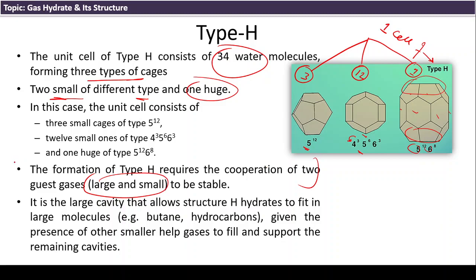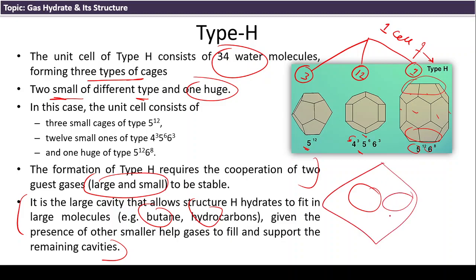It is the large cavity that allows the structure H hydrate to fit large molecules like butane and other hydrocarbons, given the presence of other smaller help gases to fill and support the remaining cavities. So the large one should be filled with larger molecules, and then the smaller molecules just support and make a stable type H shape of hydrate. So this is all about these three types of shapes. Now let us compare one by one.